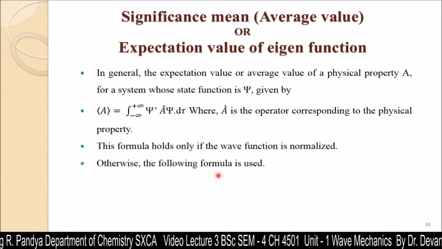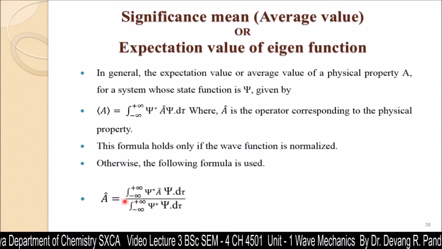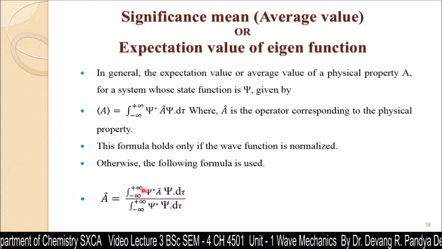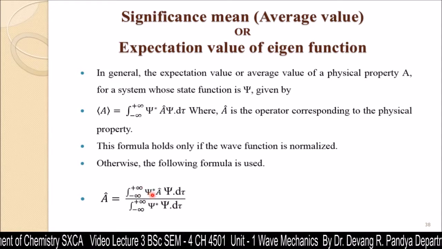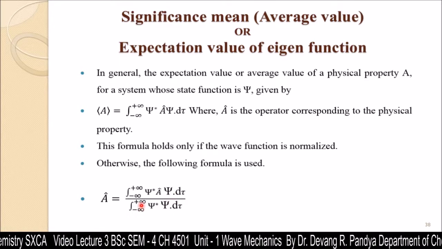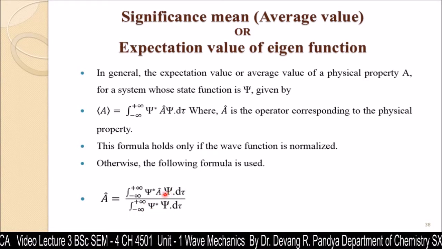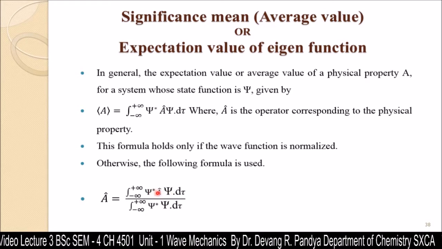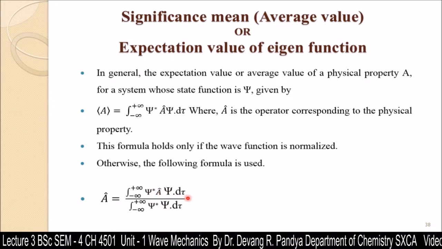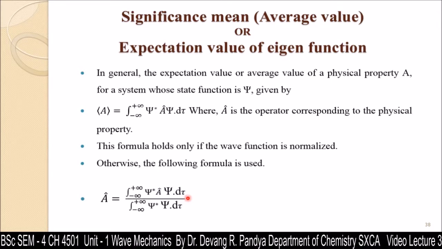Otherwise, the following formula is used, that is the average of a is equal to the integration from minus infinity to plus infinity of psi star a psi d tau, upon the integration from minus infinity to plus infinity of psi star psi d tau, where psi is the wave function, psi star is its complex conjugate, a is the operator, and d tau is the displacement distance on the x, y, and z directions.